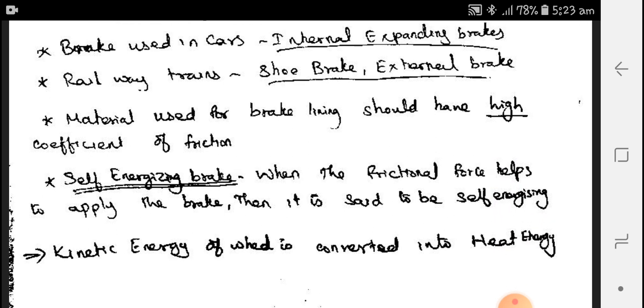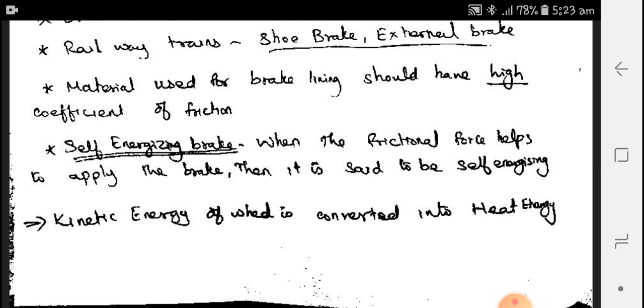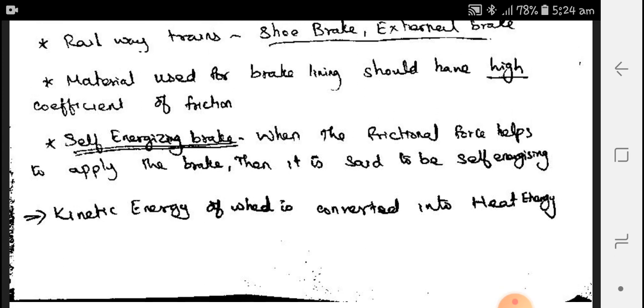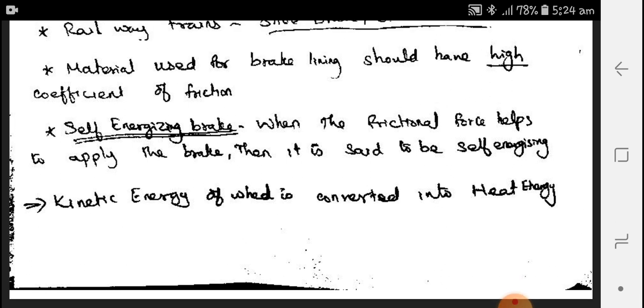Next is a very important topic, the self-energizing brake. A self-energizing brake means that when the frictional forces help to apply the brake, then it is said to be self-energizing. Next, here in the brakes, a very important concept is this: the kinetic energy of the wheel is converted into heat energy. Yes, we know that energy can neither be created nor be destroyed. It can convert one form of energy into another form of energy. Here, by applying the brakes, the kinetic energy of the wheels is converted into heat energy.